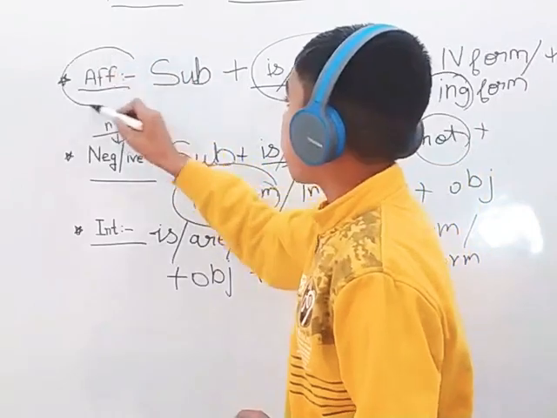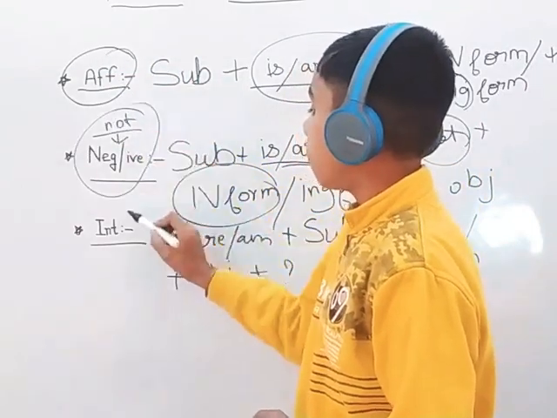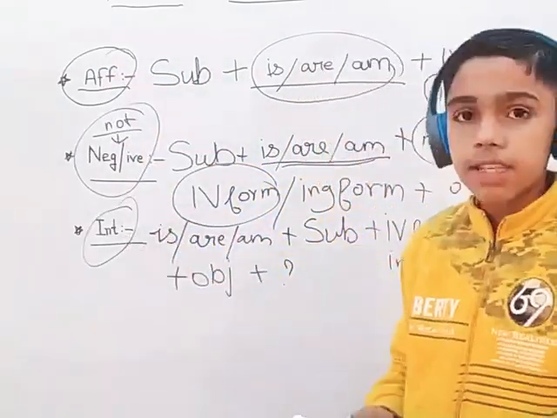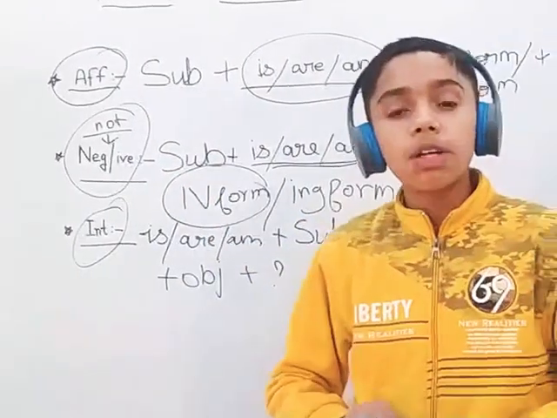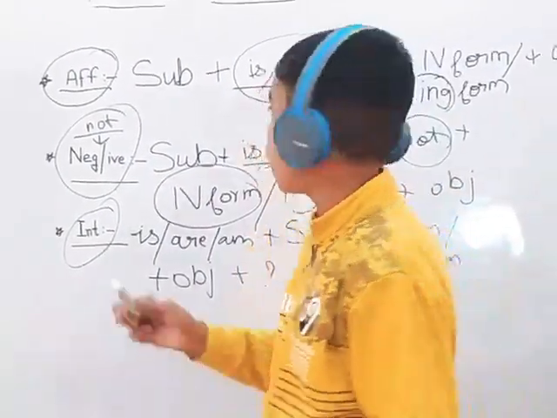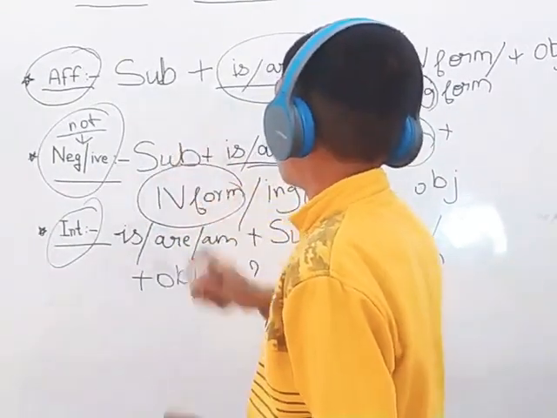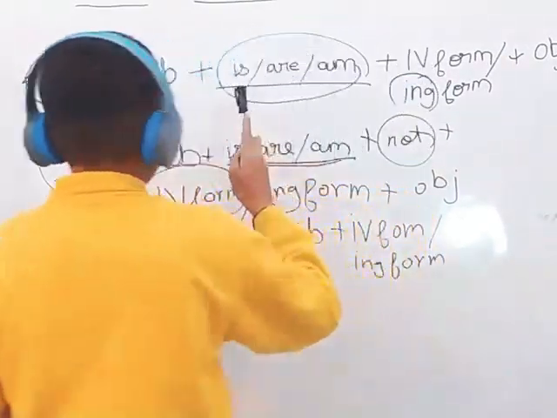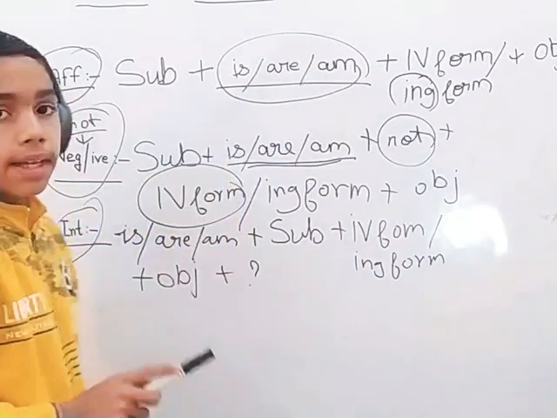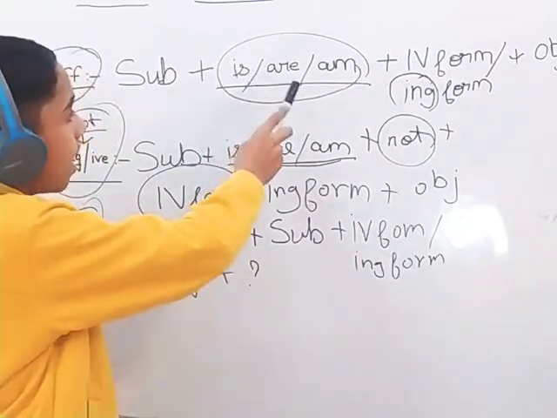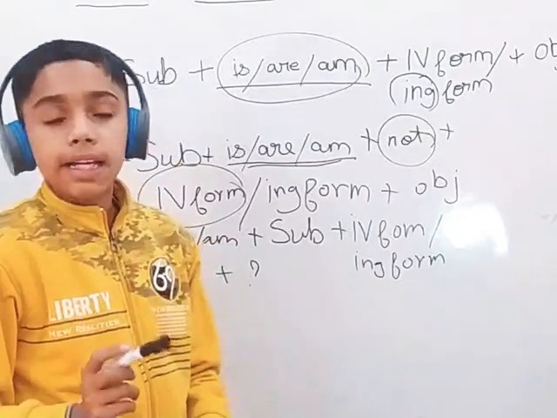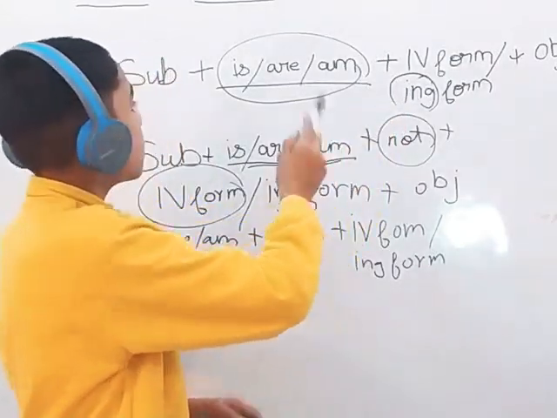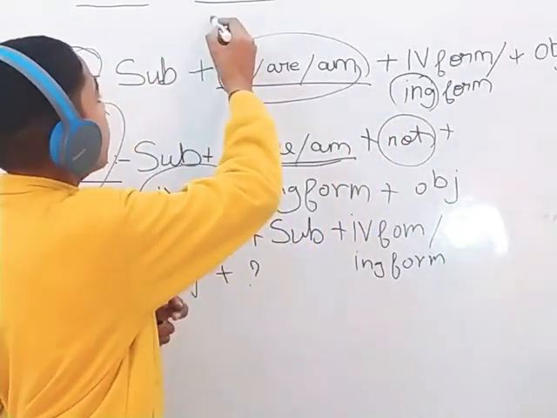Now let's see affirmative, negative and interrogative once again. So in affirmative, as we know, it is a simple one. So it would be the subject and then the helping verb is, are, am, and the fourth form, that is ing form. And ing form is very commonly used in continuous.